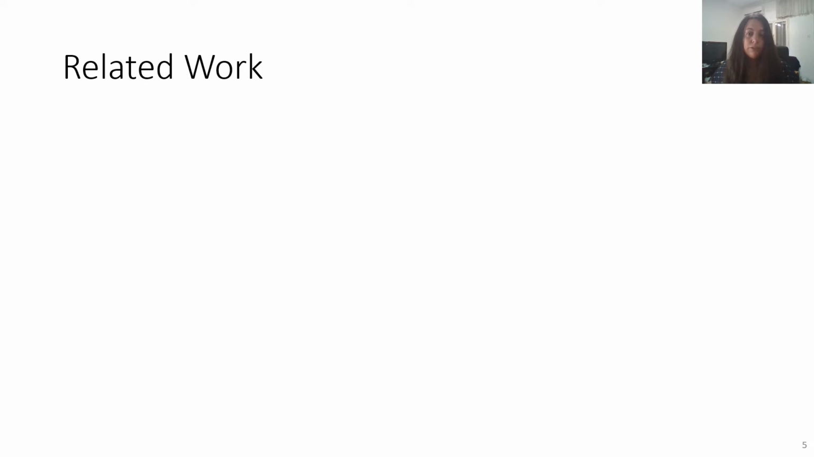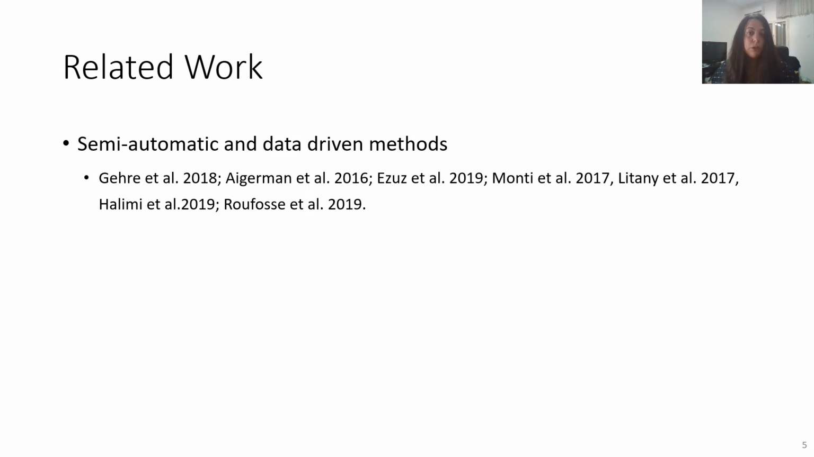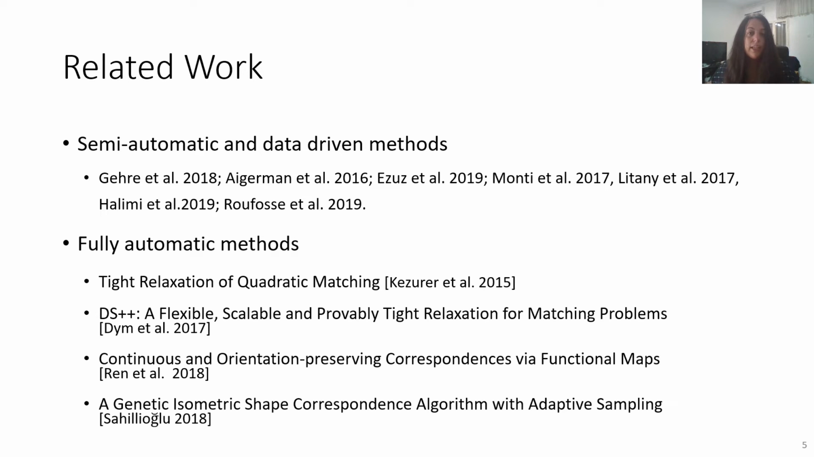There is a large body of work on shape correspondence. Many approaches use user-provided landmarks or are data-driven. Our method, on the other hand, is fully automatic and requires only the two input shapes. We therefore focus our comparison on fully automatic methods. In this space, we compare to four state-of-the-art methods.